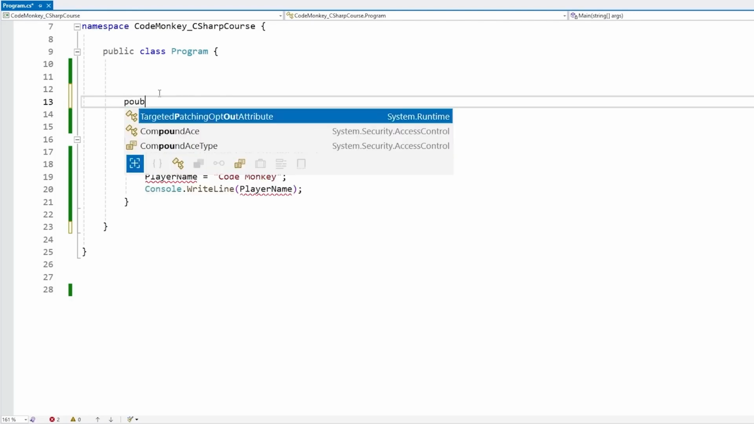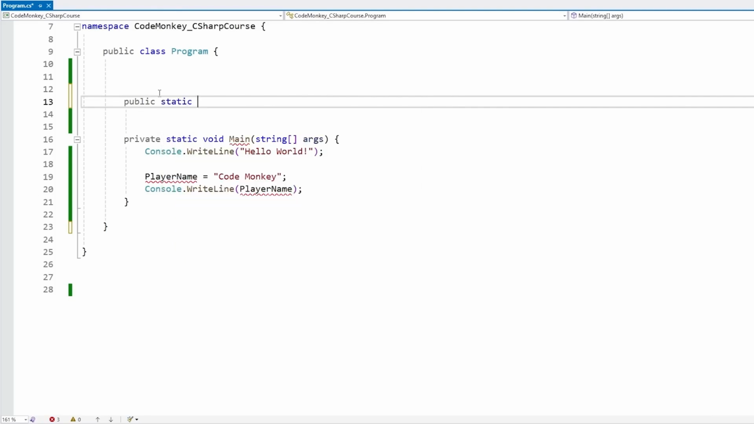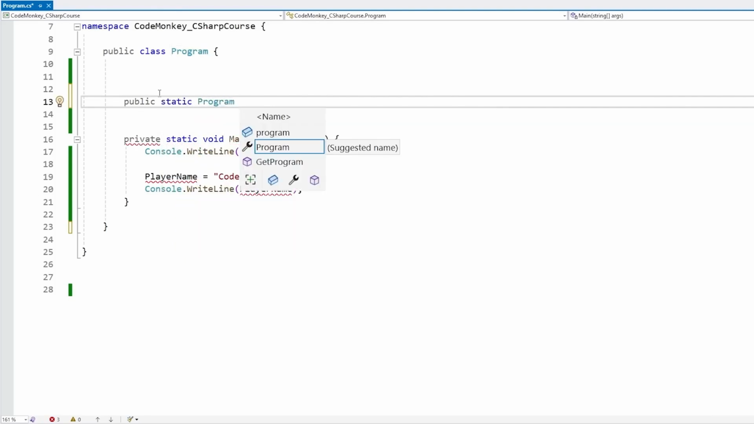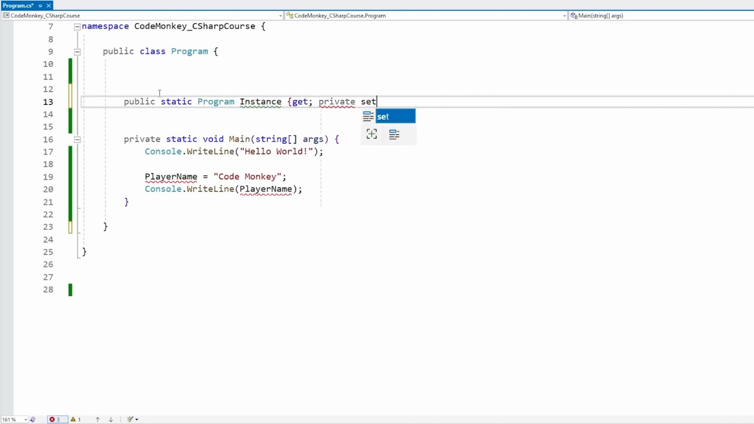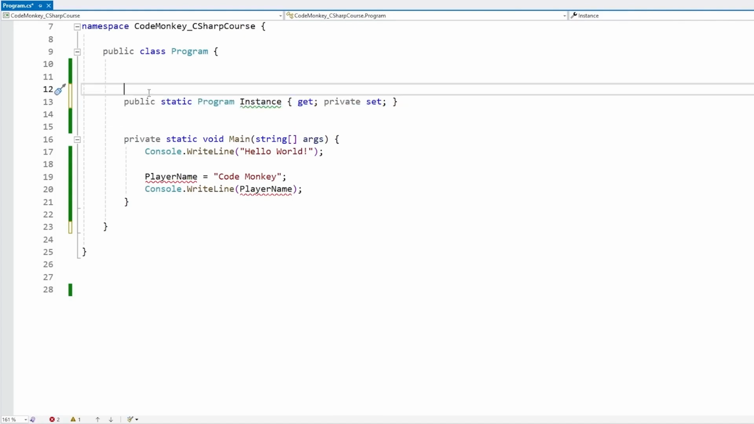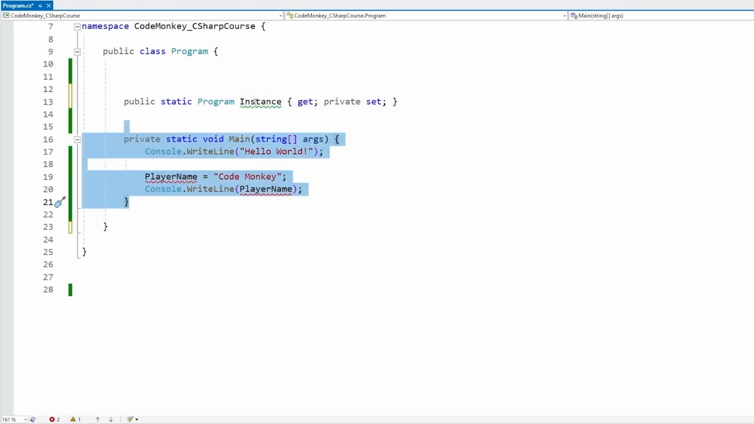So usually for that, you make a public static property of the type that you are making the singleton, for example the Program type, then you usually call it Instance, and then we have a get and a private set. So yep, this way the access is exactly as intended by that pattern. We have a public property with a public get and a private set, meaning this one can only be set inside of this class, but any other class can get it.